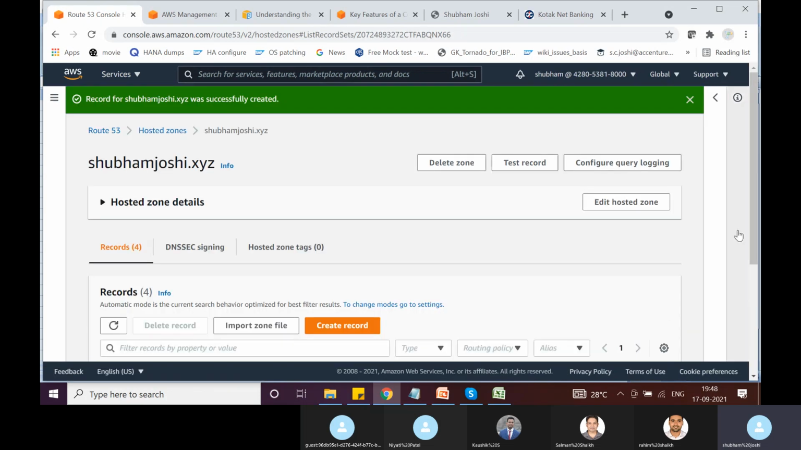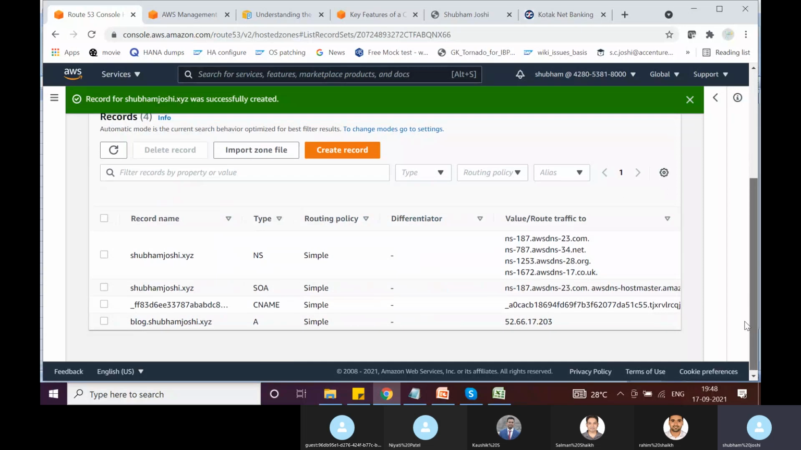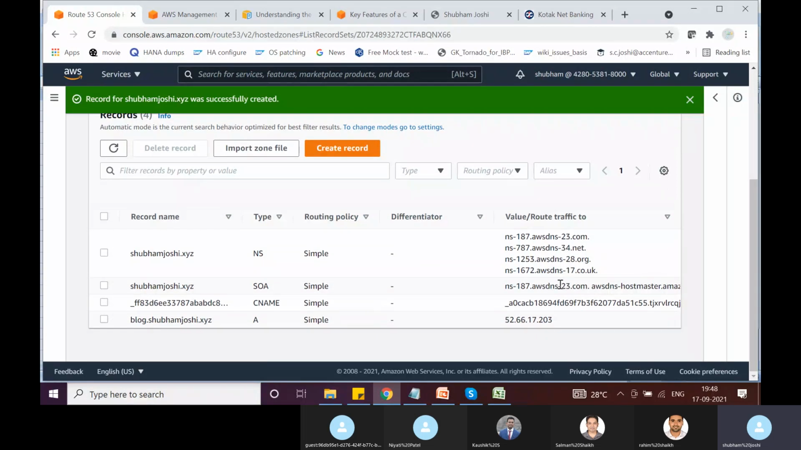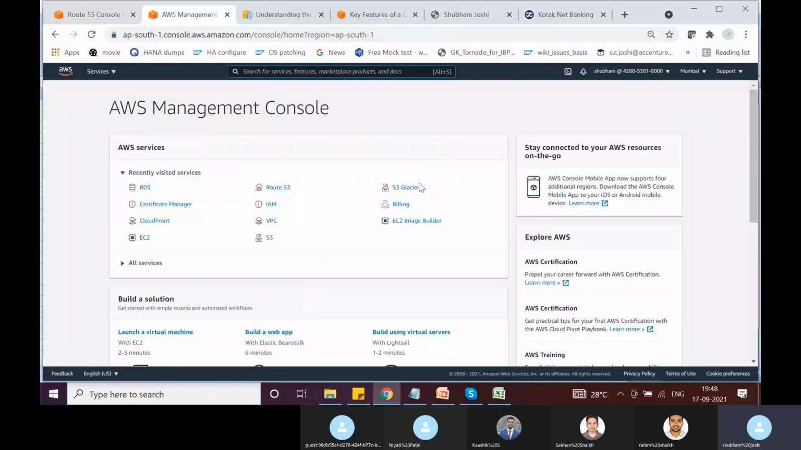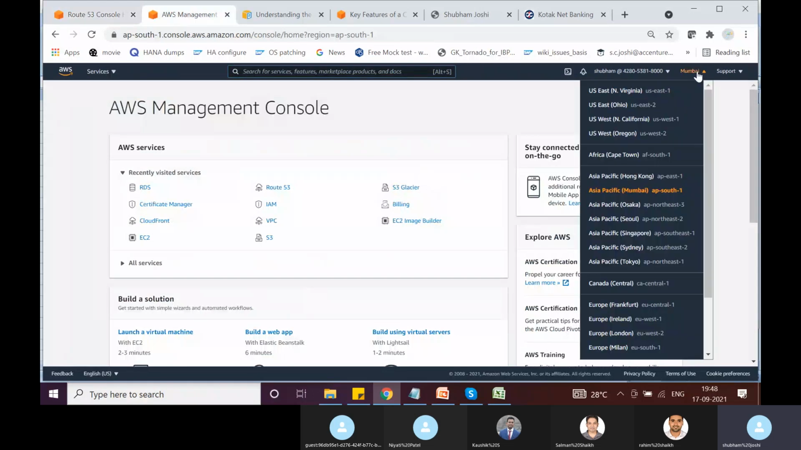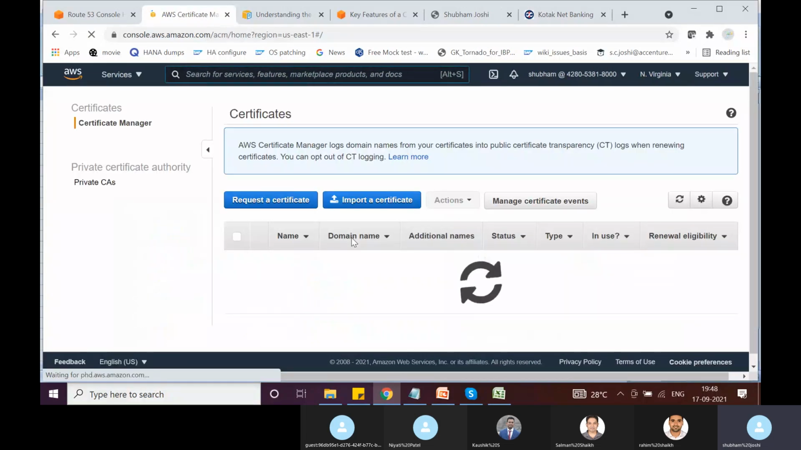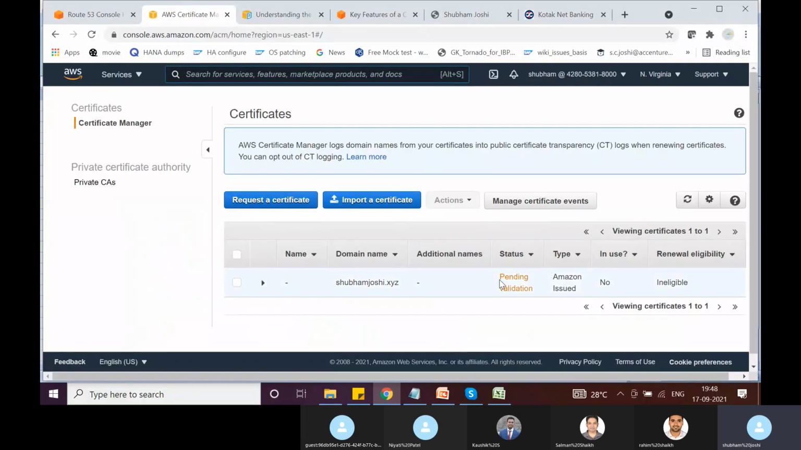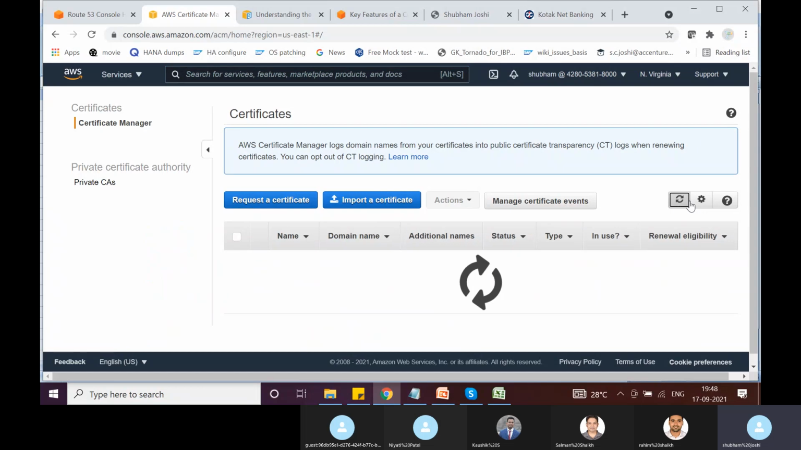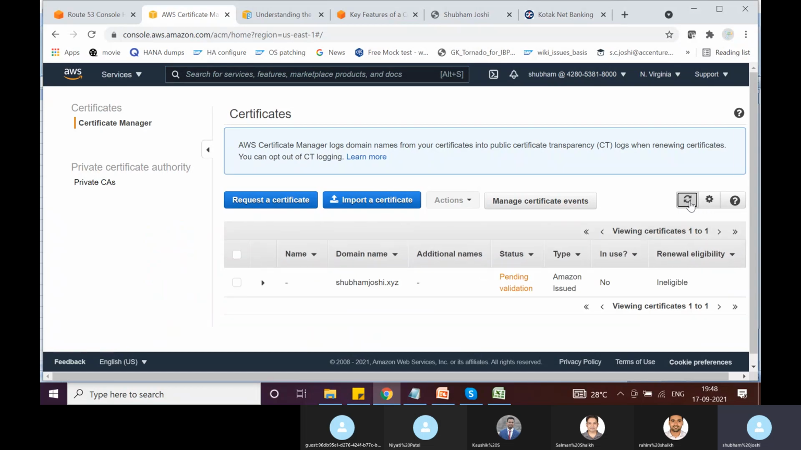Okay, so the record has been created. So hopefully in some time they will be able to validate that we have made the DNS records as requested, and then they will be able to issue us the certificate. So let's navigate to North Virginia again where we made that request. I'll go to Certificate Manager, and currently it is saying pending validation. Let's refresh it. It is still pending validation. It may take some 1 or 2 minutes.